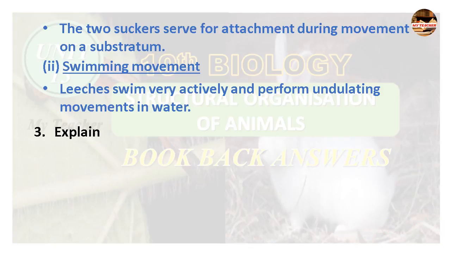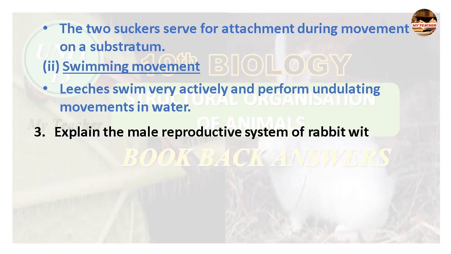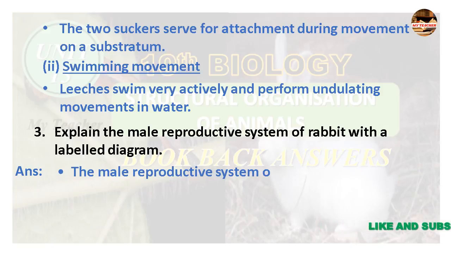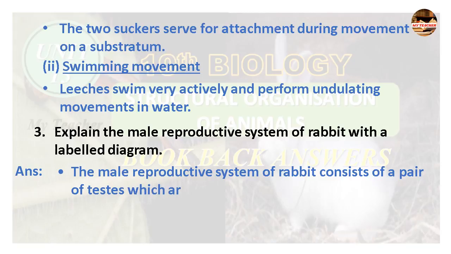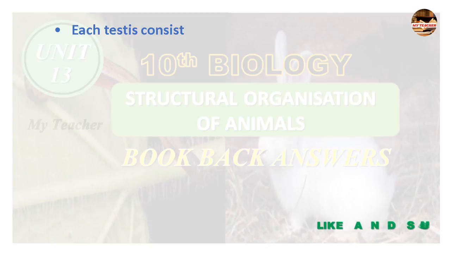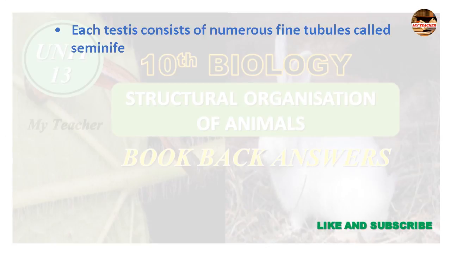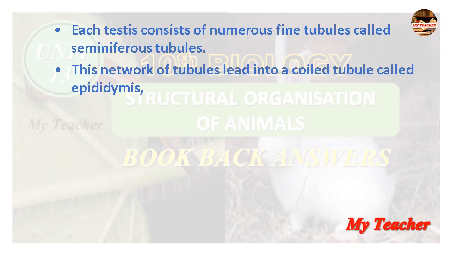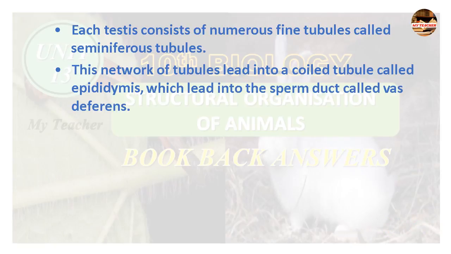Third question, explain the male reproductive system of rabbit with a labelled diagram. Answer, the male reproductive system of rabbit consists of a pair of testes which are ovoid in shape. Testes are enclosed by scrotal sacs in the abdominal cavity. Each testis consists of numerous fine tubules called seminiferous tubules. This network of tubules leads into a coiled tube called epididymis, which leads into the sperm duct called vas deferens.